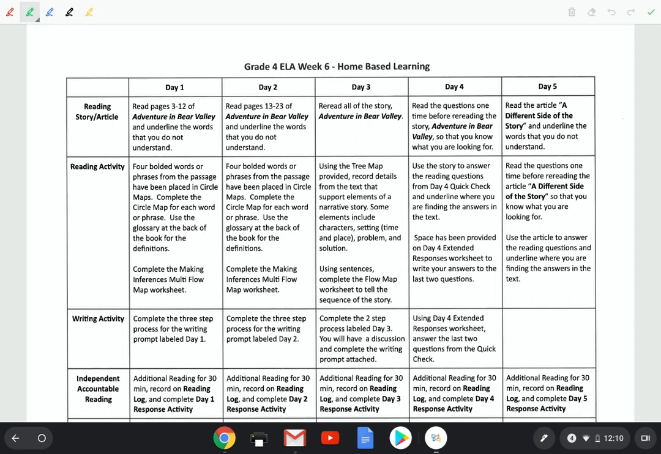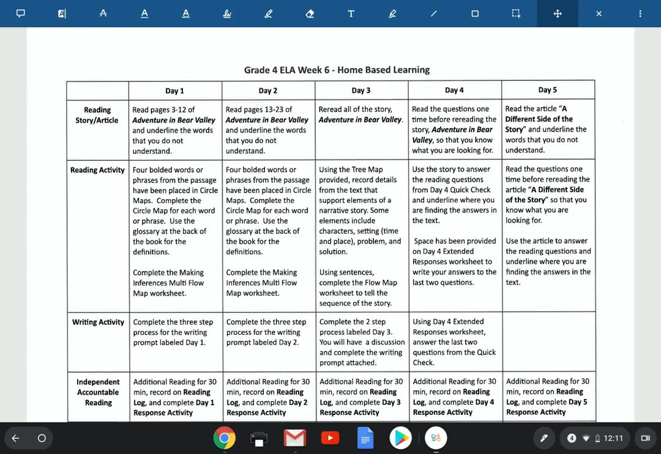So I am going to explain here in the directions page, and then I will be showing you in another video. I will be doing the read aloud and showing some examples of how to do it.